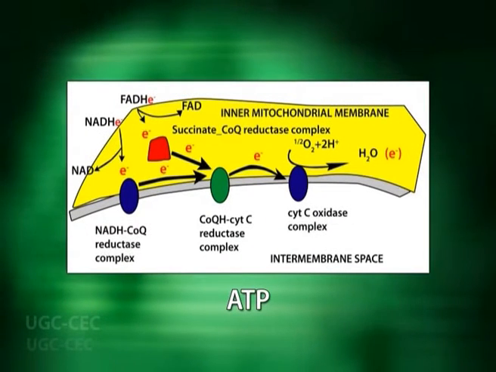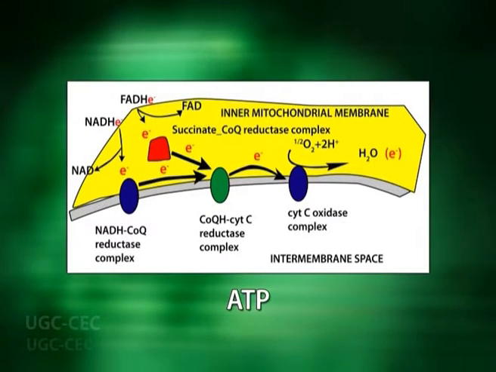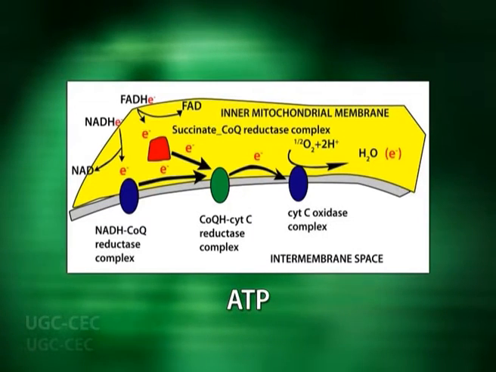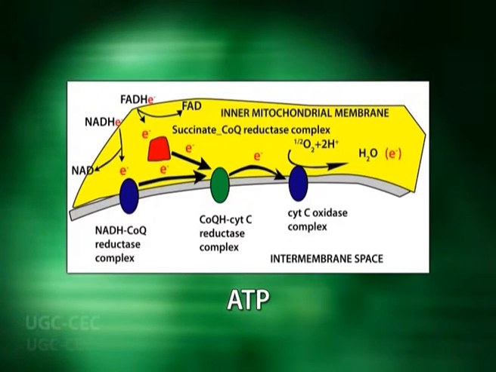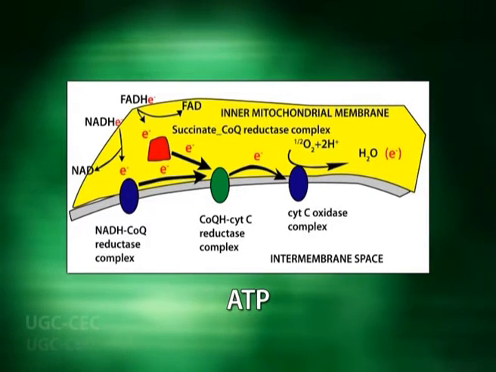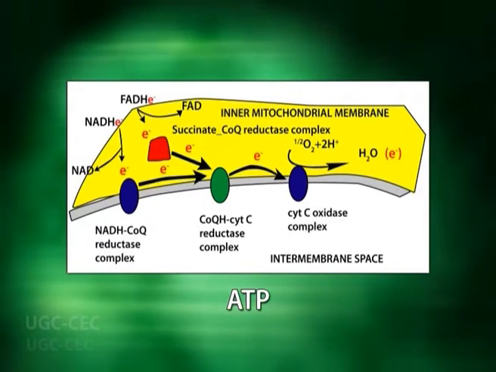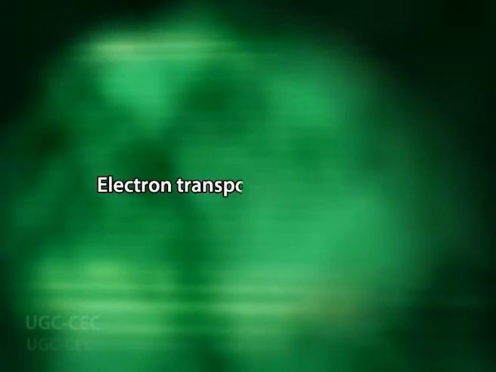Coenzyme Q, after receiving 2 electrons and 2 protons, diffuses in the phospholipid bilayer of the membrane and transfers its 2 electrons to cytochrome bc1 complex, while it pumps its 2 protons into the intermembrane space. The oxidized coenzyme Q shuttles back to NADH dehydrogenase complex to receive more electrons from it. Now we will see how electron transport in complex 3 occurs.